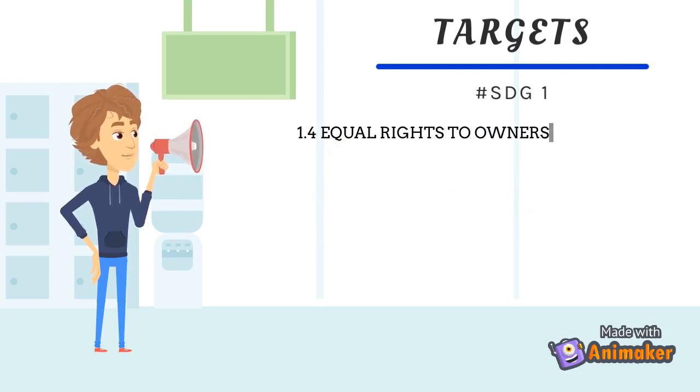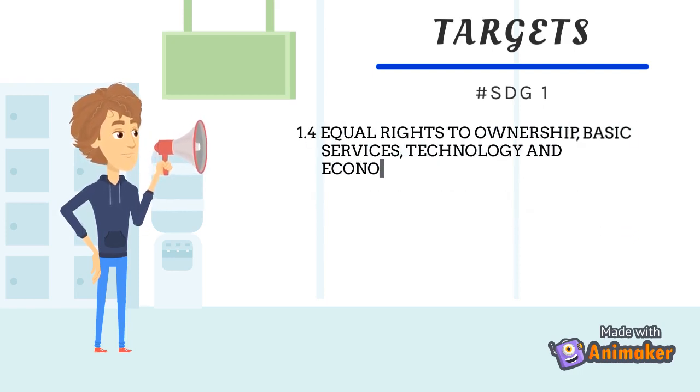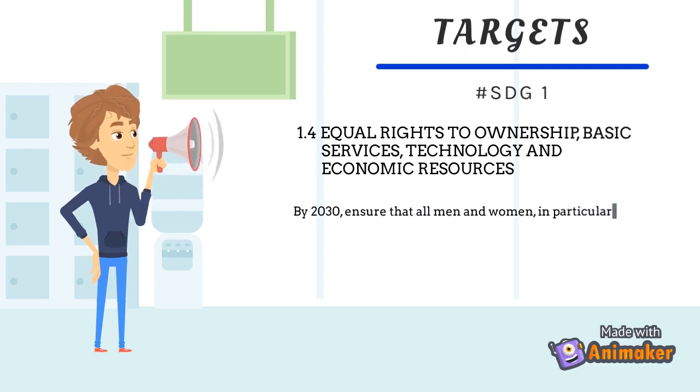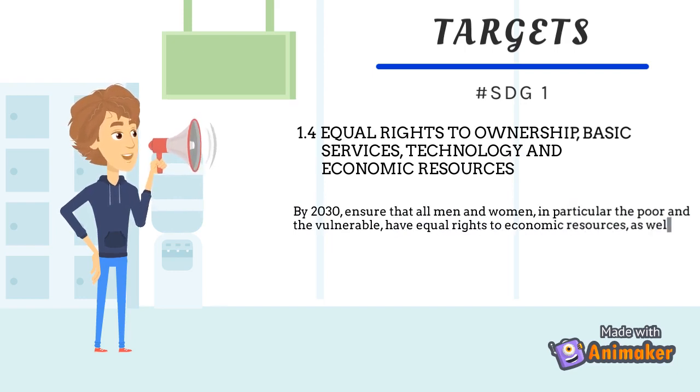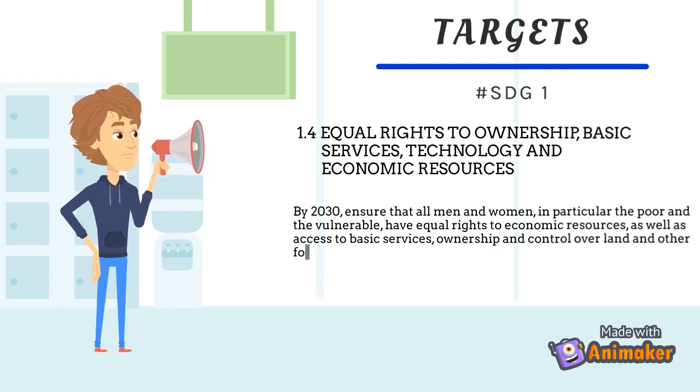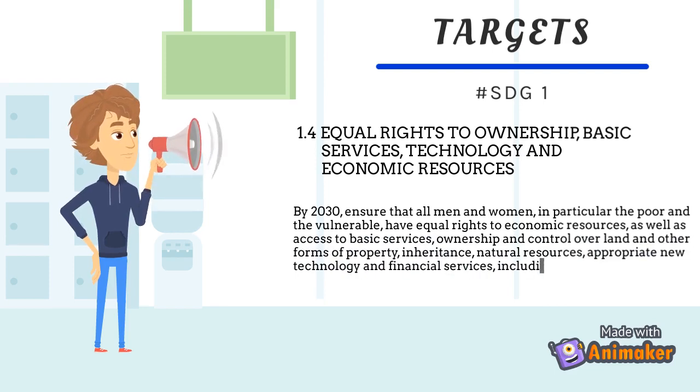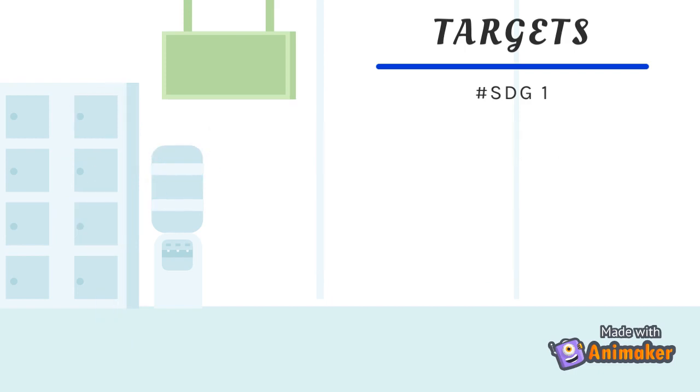1.4 Equal right to ownership, basic services, technology, and economic resources. By 2030, ensure that all men and women, in particular the poor and the vulnerable, have equal rights to economic resources, as well as access to basic services, ownership and control over land and other forms of property, inheritance, natural resources, appropriate new technology, and financial services, including microfinance.